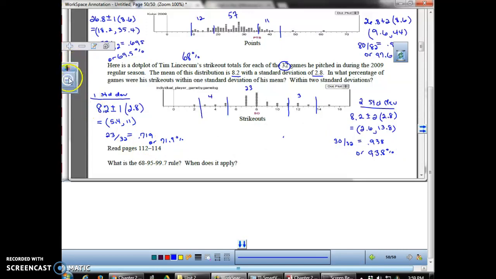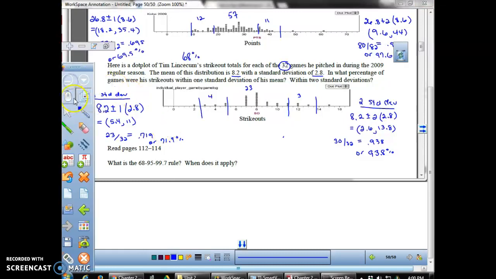Okay, so hopefully you understand how you can determine if a distribution is approximately normal. In this case, I would need to see some more evidence, but it's not terribly off from what you might expect. So far I don't have any reason to doubt that it's somewhat normal. So moving on.